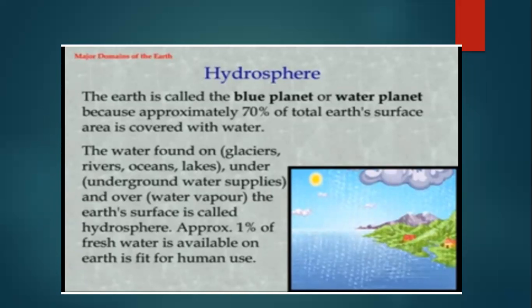Okay. And 70% of total earth surface area is covered with water. Hence our earth is called a blue planet. Okay. What are the examples of it? Now, the water found on the glaciers, rivers, oceans, lakes, under and over the earth's surface is called hydrosphere. Okay. And approximately 1% of fresh water is available on the earth for human use. Is that clear?